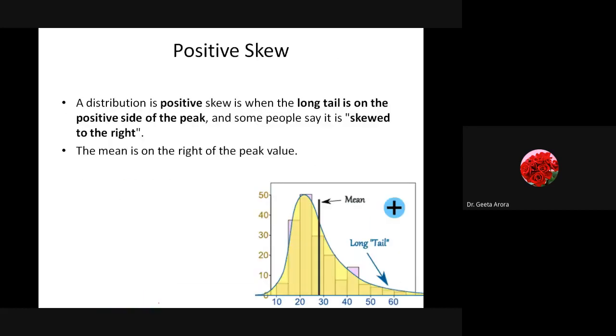Similarly, when we talk about the positive side, there is a long tail. Here you can see the long tail is existing on the positive side. So we know what the x-axis is, and this side of the x-axis is positive. If we talk about this, the tail is more on this side. Correct? So what we can say here is the data is positively skewed. The skewness is on the right.